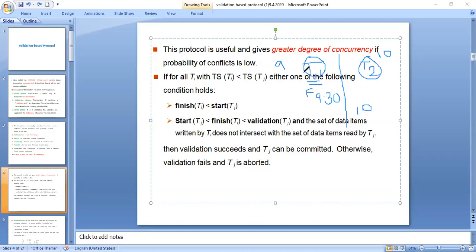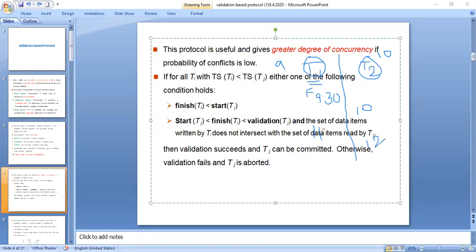Now, if I say the timestamp of TI is less than timestamp of TJ, it means that transaction T1 is finished before the start of TJ. Even this condition can be valid as well: the start of TJ, at 10 o'clock, is less than the finish of transaction TI at, let us suppose, 11 o'clock, and this is performing its validation phase at 12 o'clock, let us suppose.